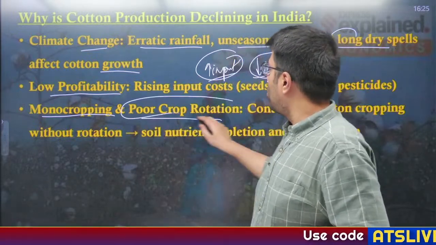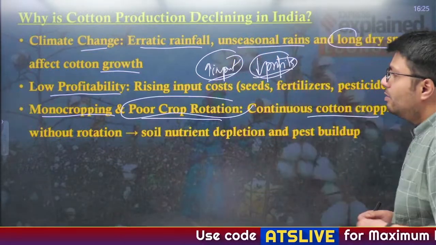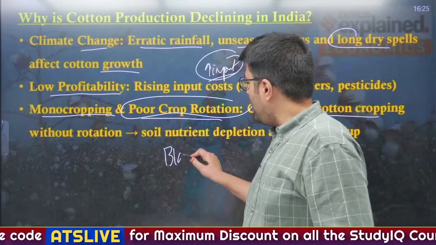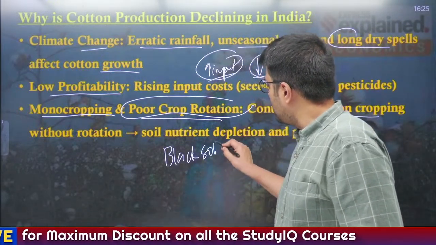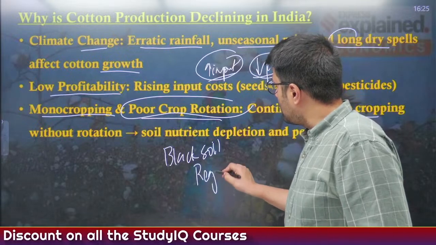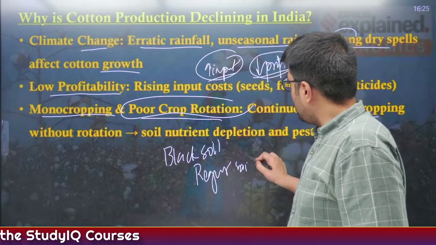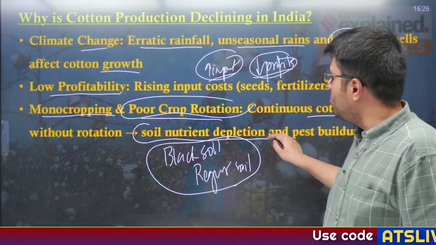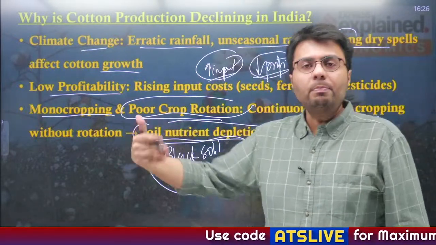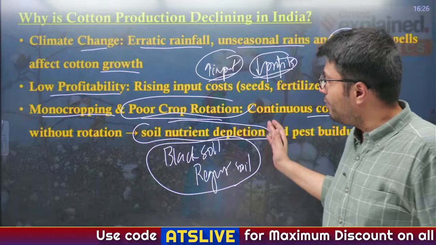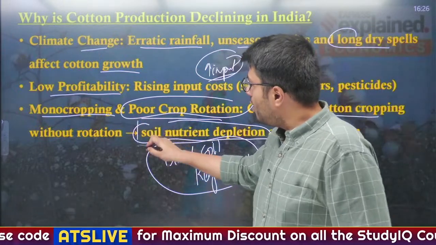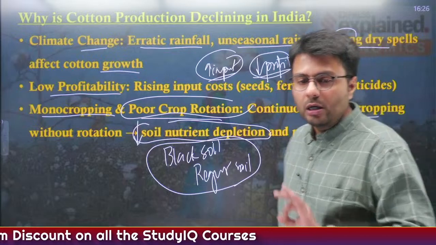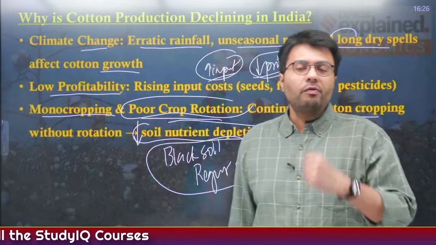Also, there is poor crop rotation. The soil over which cotton is grown is majorly black soil, also known as regur soil. Now these soils are primarily used to grow cotton, but you have to ensure that they are nutrient rich through multiple croppings as well as rotation of crops. But when this does not happen, the overall soil nutrient level falls and it also leads to a reduction in the yield of cotton. So this is how the yields of cotton have fallen down.